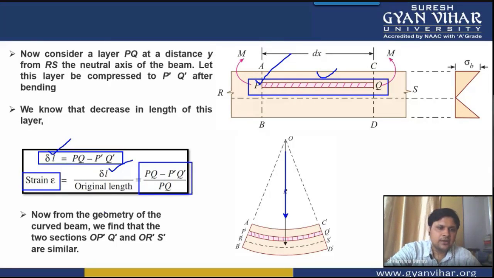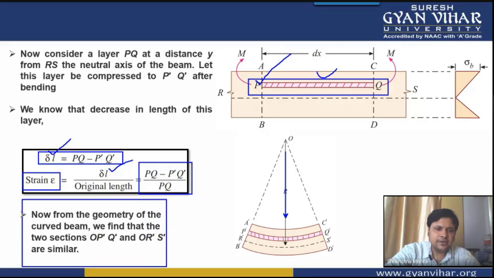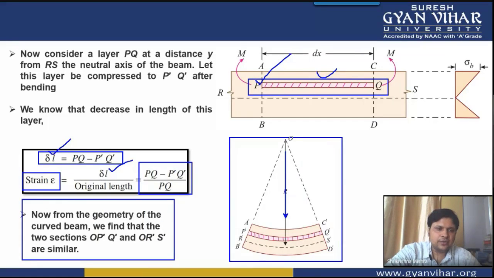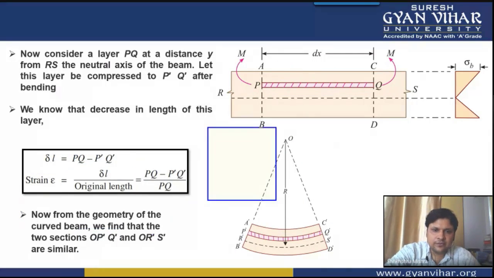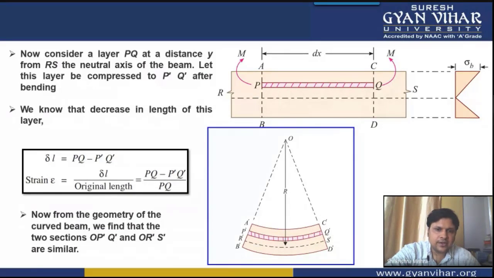Now from the geometry in this particular diagram, you can see that there are two sections, OPQ and O dash R dash S. One is O, this is P dash, and this is Q dash.